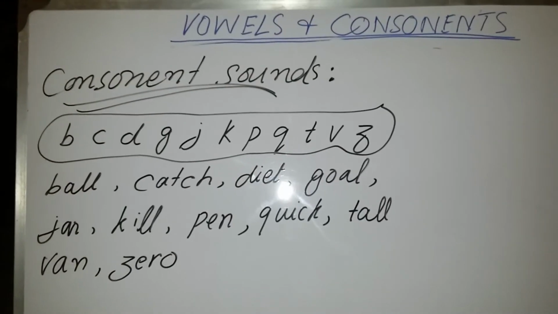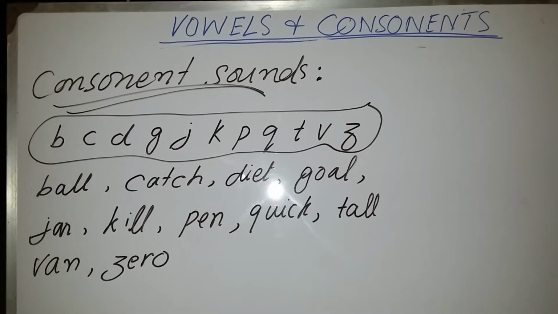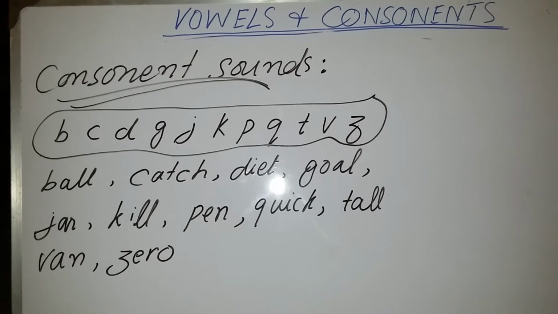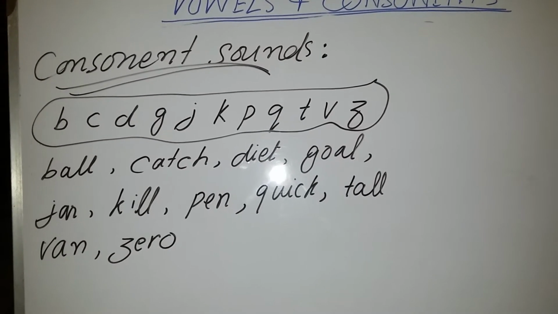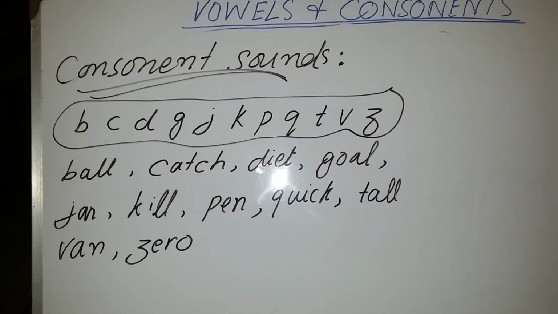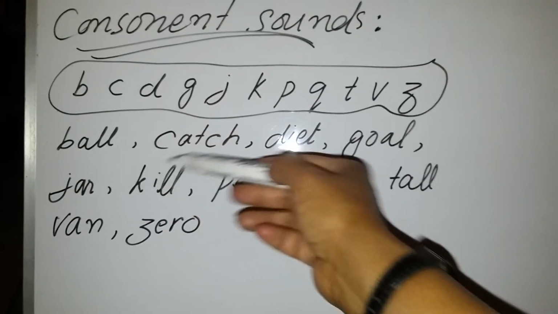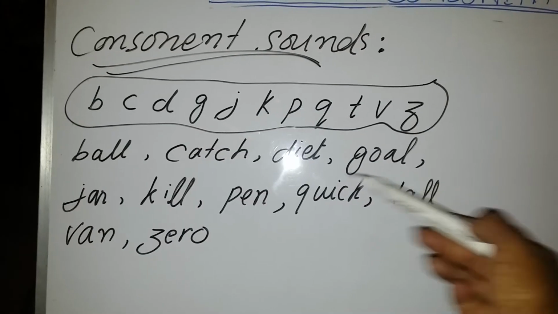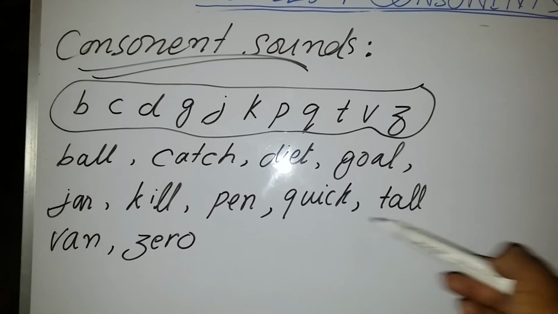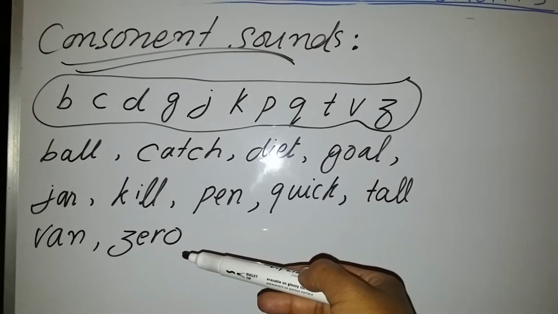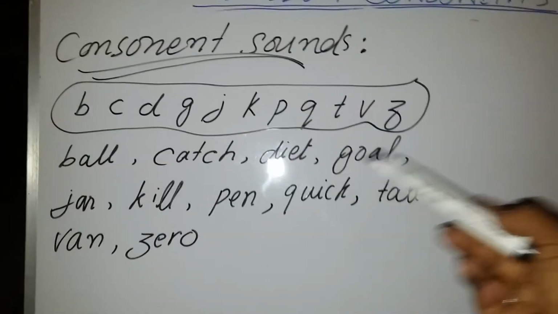Now these are all consonant sounds: b, c, d, g, j, k, p, q, t, v, and z. And look at these words which start with consonant sounds: ball, catch, diet, goal, jar, kill, pen, quick, tall, van, zero. These are all words which start with these consonant sounds.